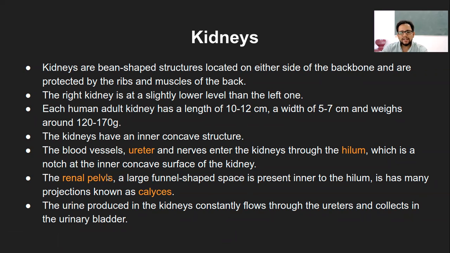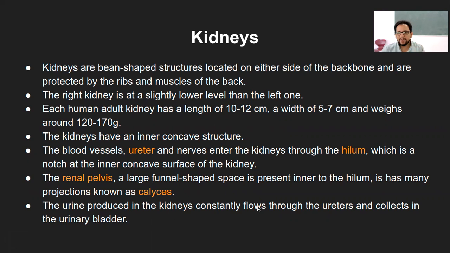Now the urine that is produced in the kidney constantly flows through the ureter and is collected in the urinary bladder. Like I said, the pelvis is not the storage, it's like a temporary storage. As soon as it is filtered, it will come into the pelvis area. As it accumulates in the pelvis, it will flow down through the ureter, and it will be stored in the urinary bladder.